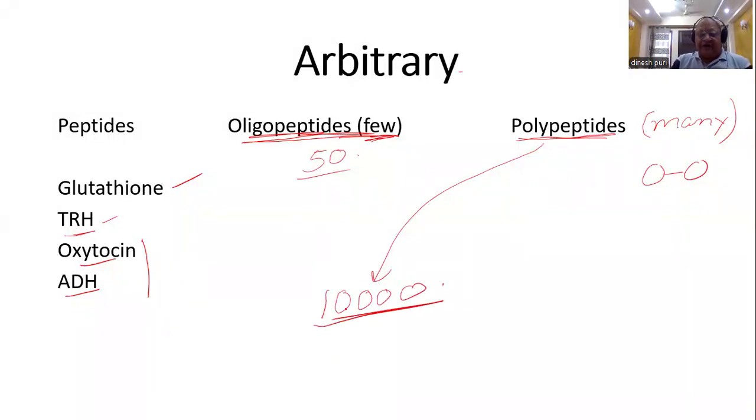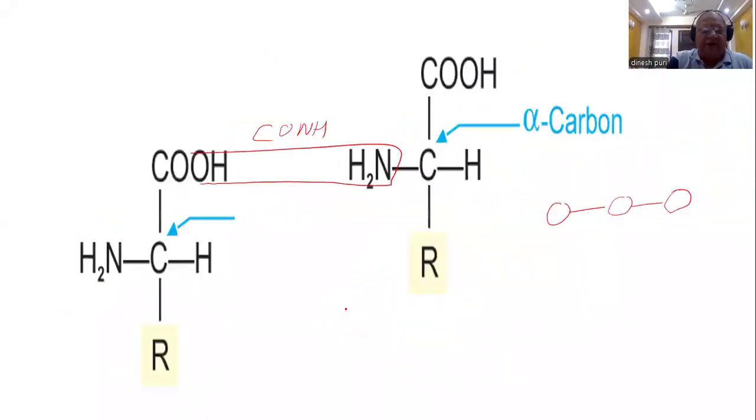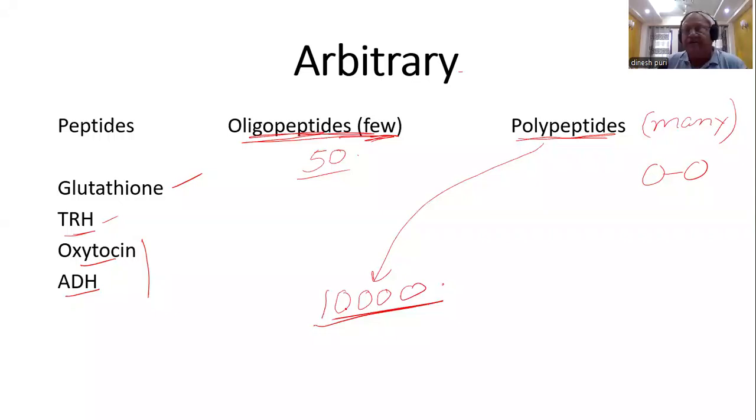Here an important thing is to know the average molecular weight of an amino acid. If you take the molecular weights of the 20 amino acids and divide by 20, it comes to 138. But considering that the smaller amino acids are more predominant compared to the larger ones, this is called geometric mean, isn't it?